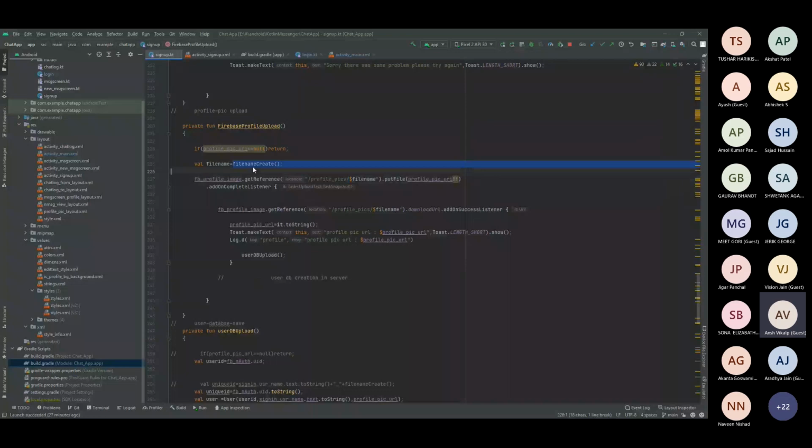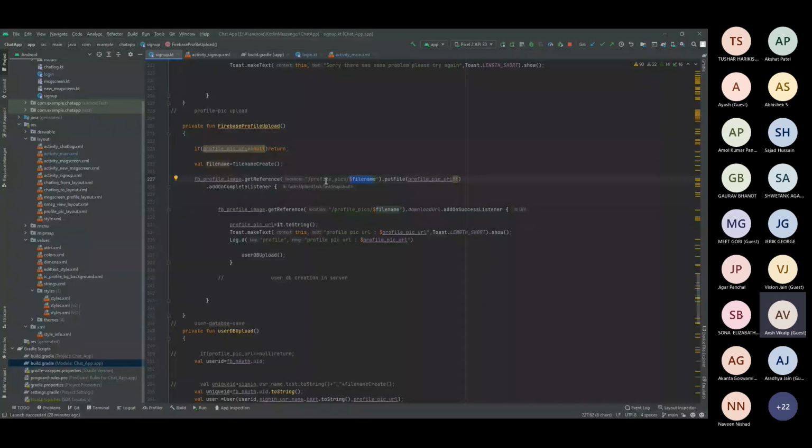So I will get a random UID. Once I get the random UID, I just write it using the $function file name. That's all. What this particular function, dot get reference, does is create a location there. First, it will find the location. If it exists, then it will select that location. But if it doesn't exist, it will create that location.